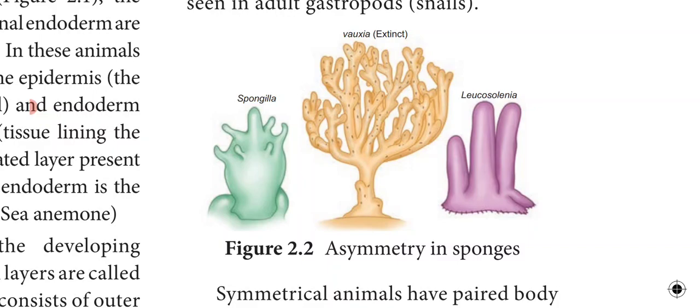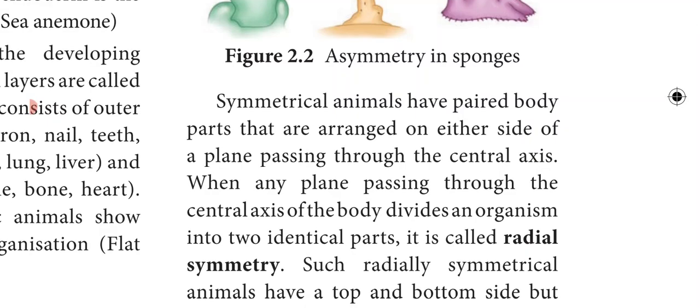Example, sponges. An asymmetrical body plan is also seen in the adult gastropods, that is snails. So examples of asymmetrical animals are sponges and gastropods, that is snails. Here the body cannot be divided into 2 equal halves. Next we are going to see radial symmetry.